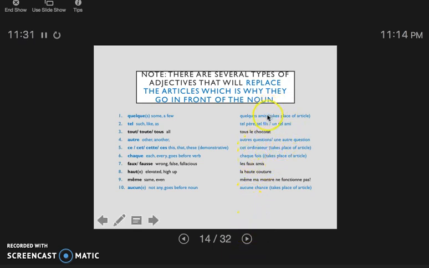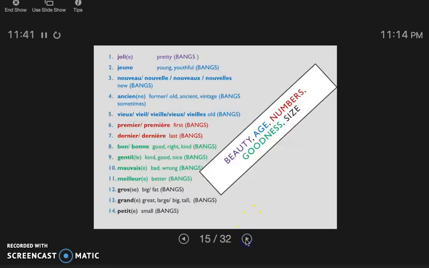So again, blue will take the place of the article, whereas the black ones will not take the place of the article, but they're still placed in front of the noun. And here's why. There are very few adjectives. Less than 1% of adjectives go in front of the noun. So there was a fun teacher at one point who decided to make it an acronym called BANGS, which stands for beauty, age, numbers, goodness, and size, to help us remember the very small number of adjectives that are placed before.